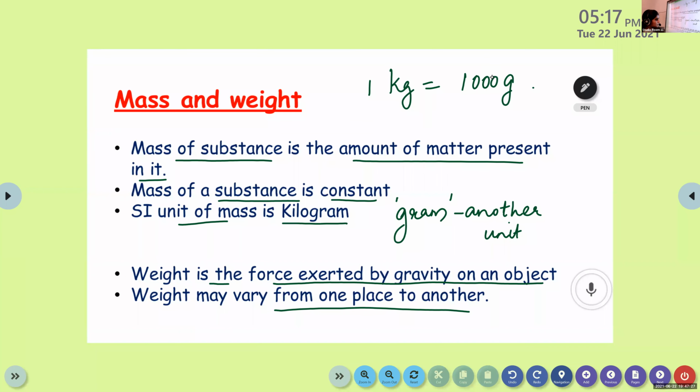Then what about weight? Weight is the force exerted by gravity on an object. Weight may vary from one place to another. Have you completed this one? Yes, ma'am.